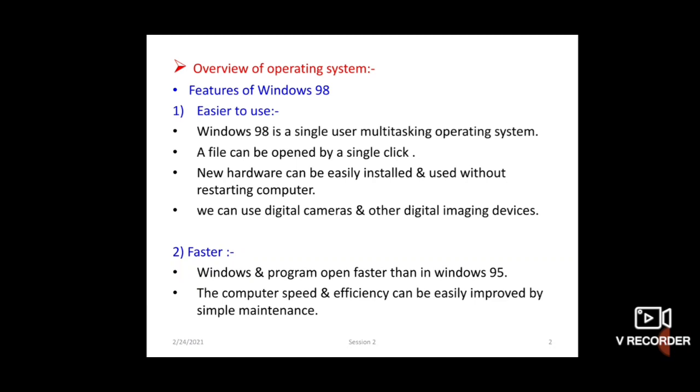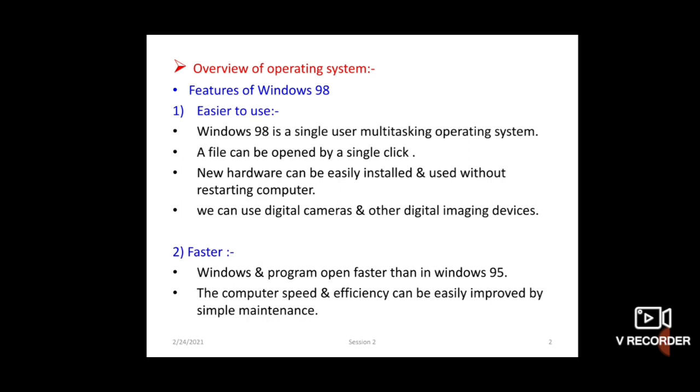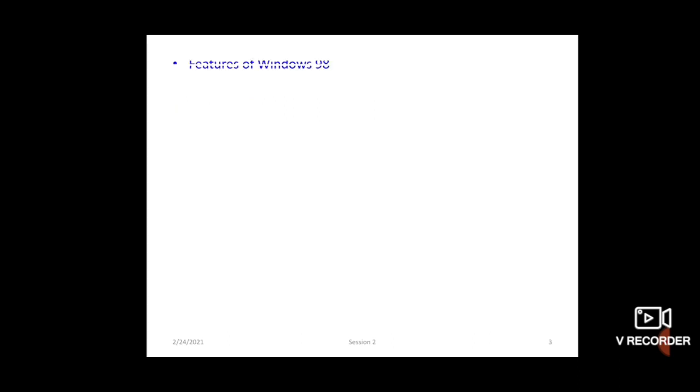You can use the FAT32 file system to store more efficiently and save hard disk space. Efficiently and save hard disk space means in this faster feature you can use the FAT32 file system. FAT means file allocation table. This table is allocated at the time of installation of the operating system. Okay students, understood what we mean by faster?